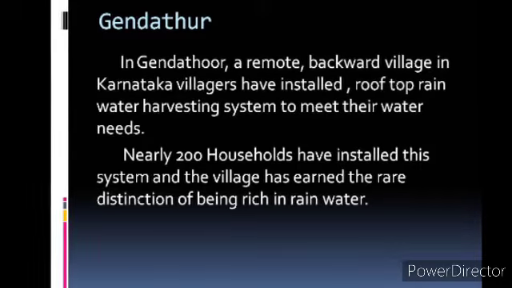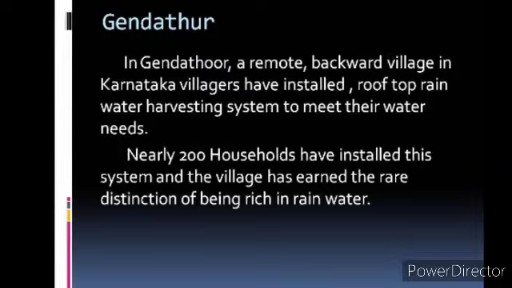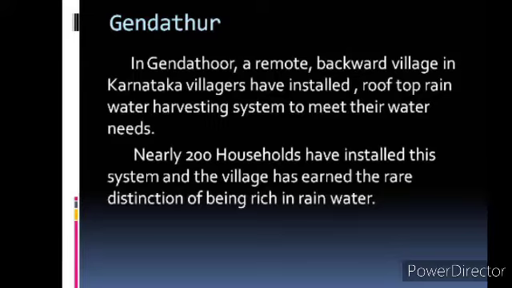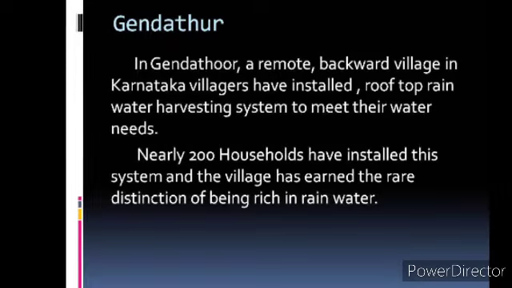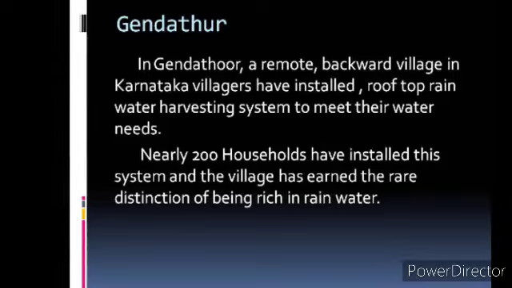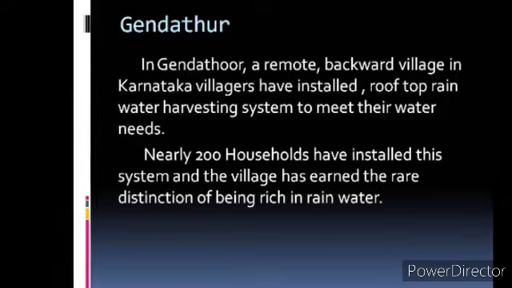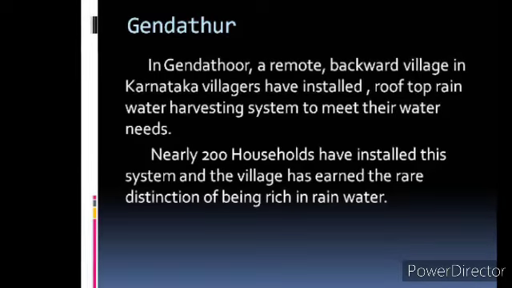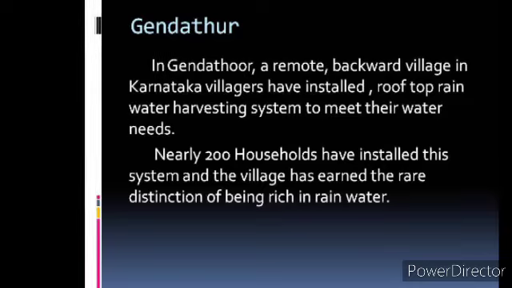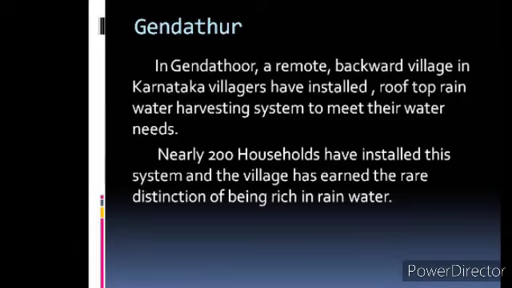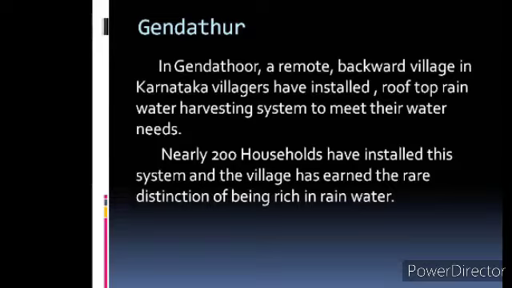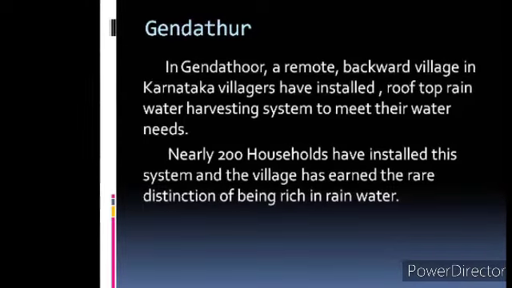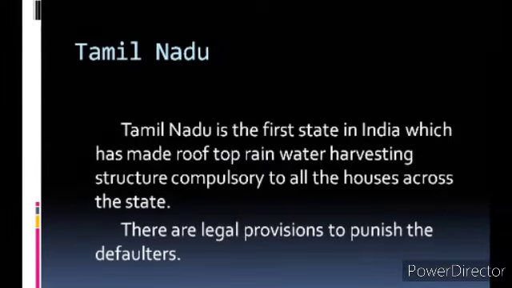See here, Jendadur receives annual precipitation of 1000 millimeters, and with 80% collection efficiency and about 10 fillings, every household collects and uses about 50 liters of water annually. So from the 20 houses, the net amount of rainwater harvested annually amounts to 1 lakh liters. That much water is being collected, and they are far more sufficient in water due to this rainwater harvesting system.